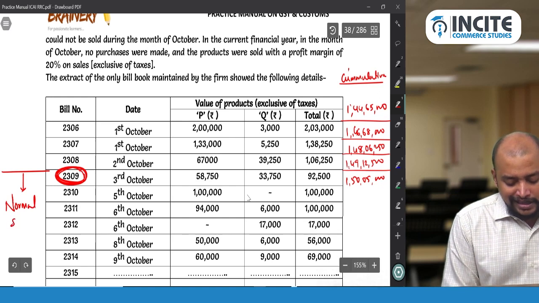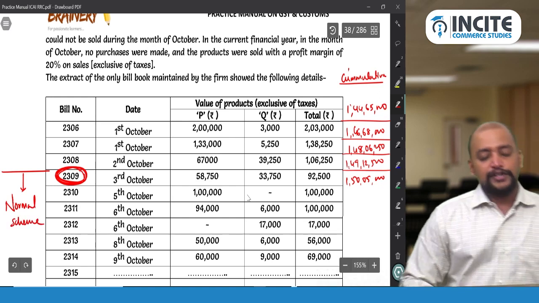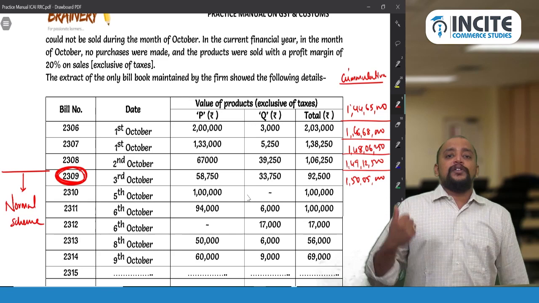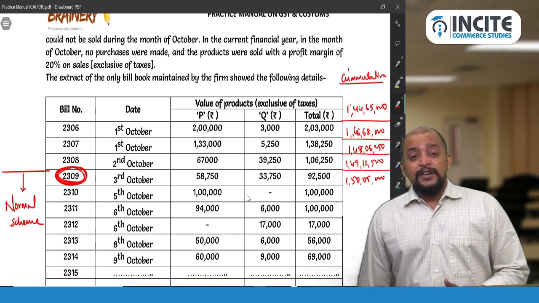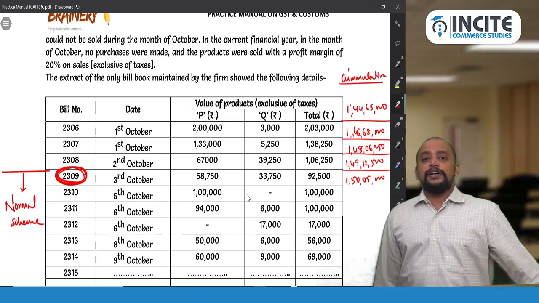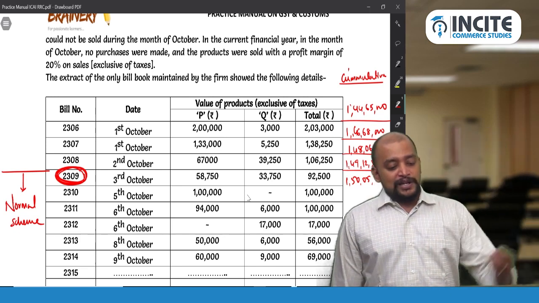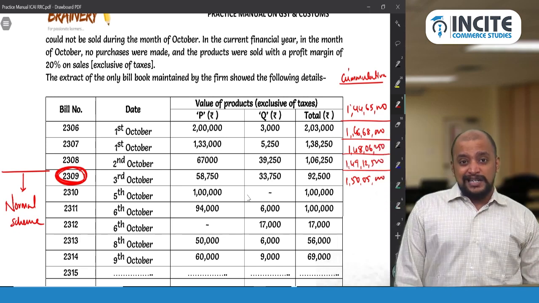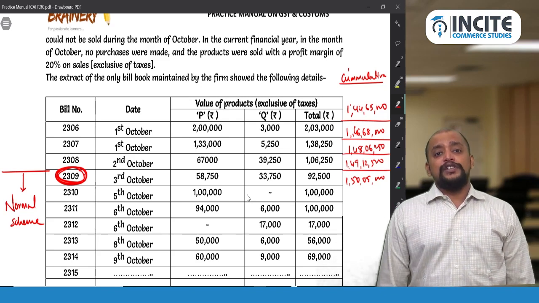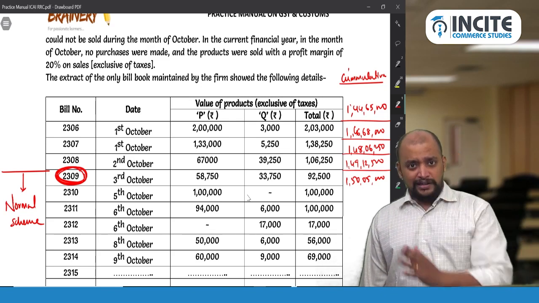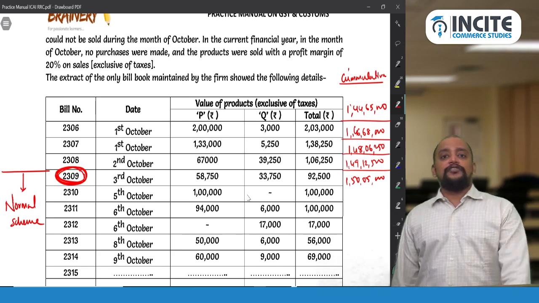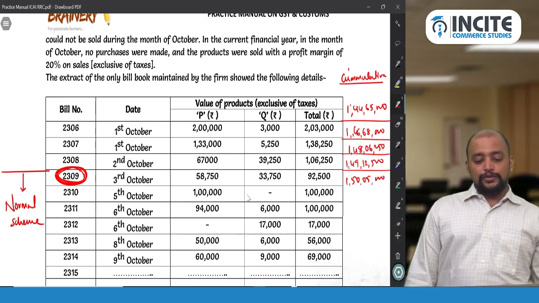So not the next invoice, with respect to this invoice onwards. Because of one invoice you are crossing 150 lakhs, from that invoice onwards you are disqualified from the composition scheme and you will be into the normal scheme. Means on that invoice we need to pay GST under the normal scheme or under the composition scheme? Definitely the normal scheme. So that is the cutoff invoice. The cutoff invoice here is 2309.